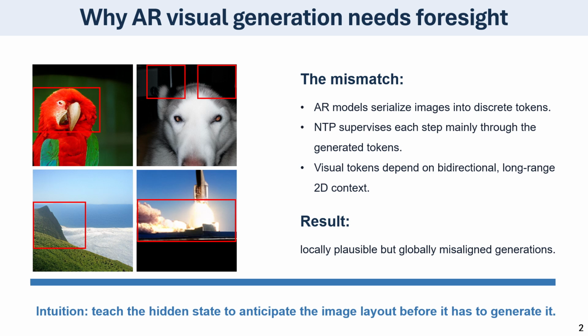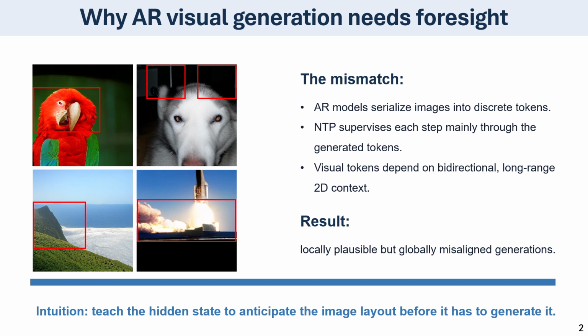The motivation comes from a mismatch between language-style autoregressive training and the structure of images. A standard visual AR model first serializes an image into a sequence of discrete tokens and then trains the model with next token prediction. This is strictly causal, which is good for autoregressive generation. However, the supervision at each step is very local.